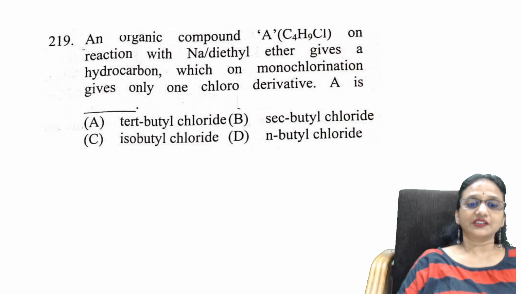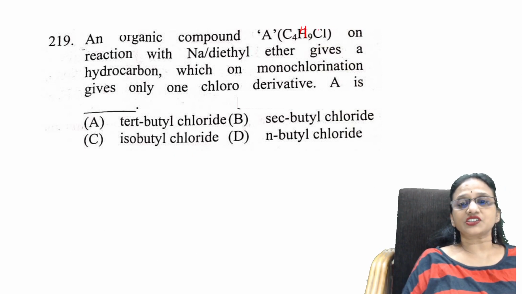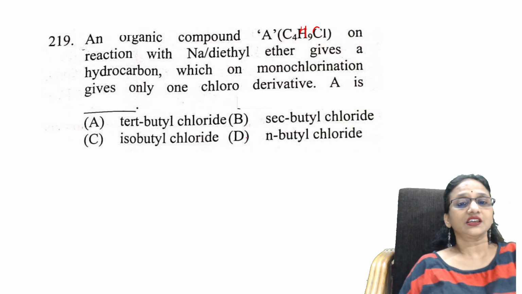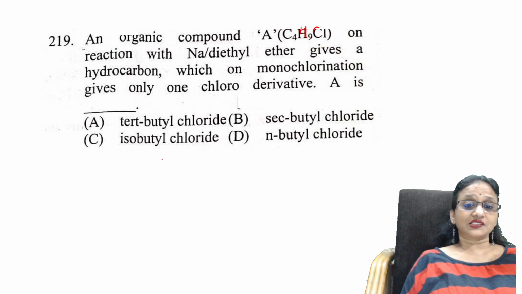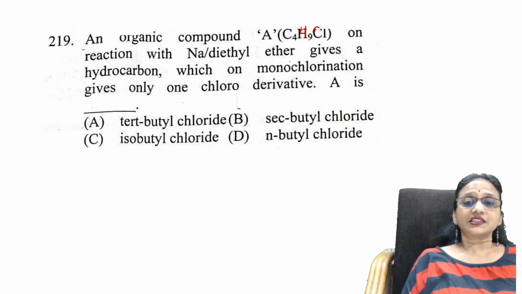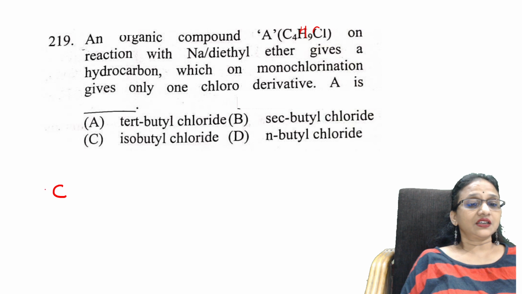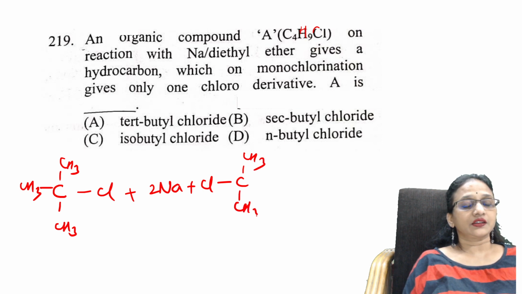Next question. An organic compound A, C4H9Cl, on reaction with sodium in dry ether gives a hydrocarbon. What is A in this case? Let us take C4H9Cl, with 1, 2, 3 carbons labelled.